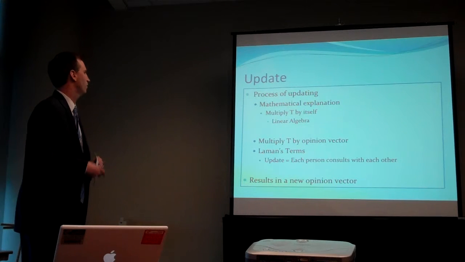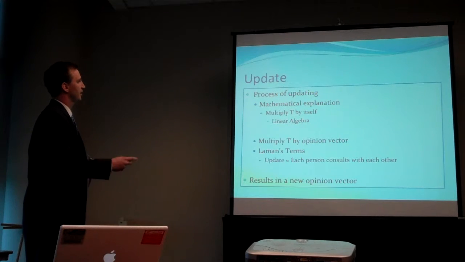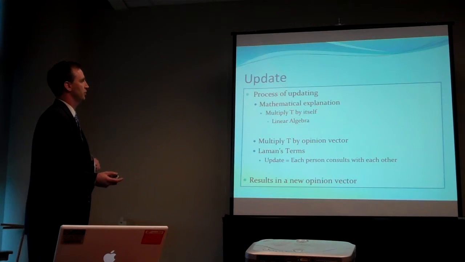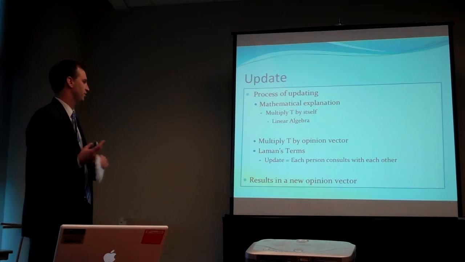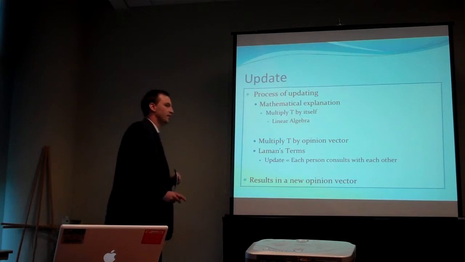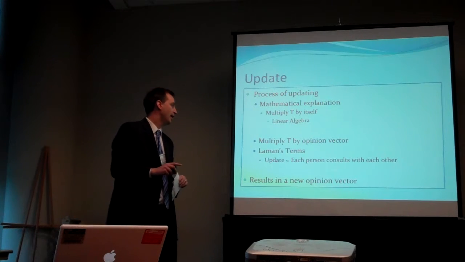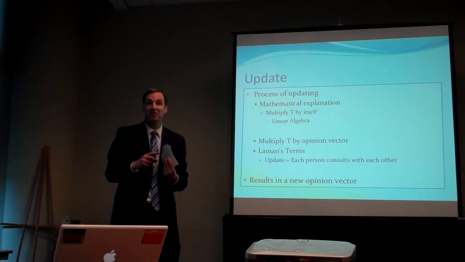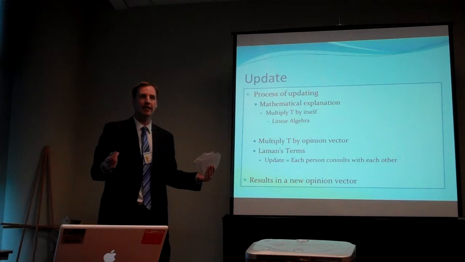And then what happens is we go through a process of updating, and I'll explain this 2 ways. Basically, there's a mathematical explanation, where you take your T matrix, you multiply it by itself using linear algebra, and then you multiply the T matrix by the opinion vector, and it results in a new opinion vector. In layman's terms, what is happening in the 3-person network is that these 3 people, the dad, the son, and the trainer, talk, right? They're sharing their beliefs, and it leads to an update.